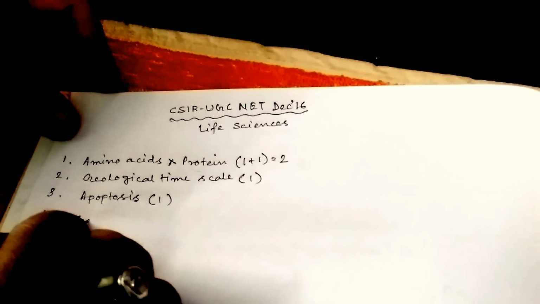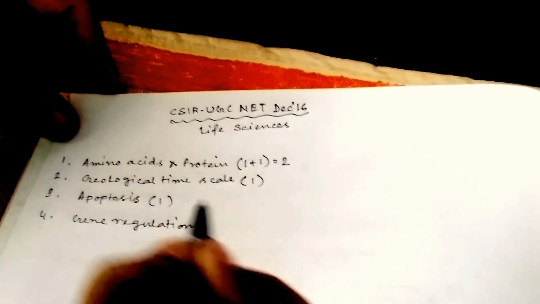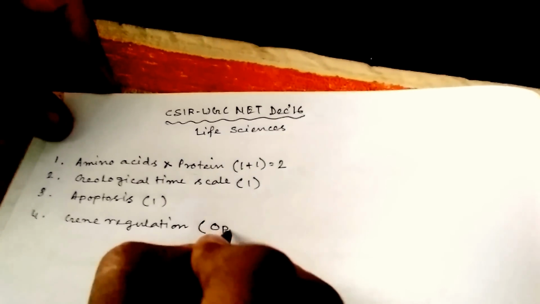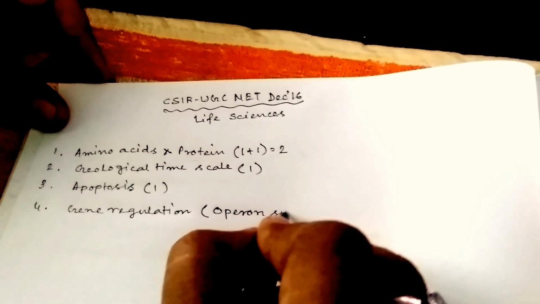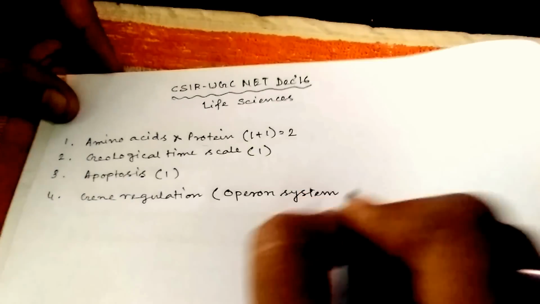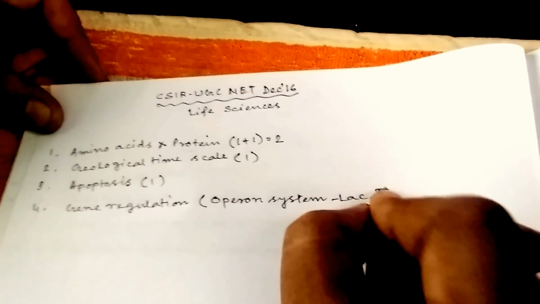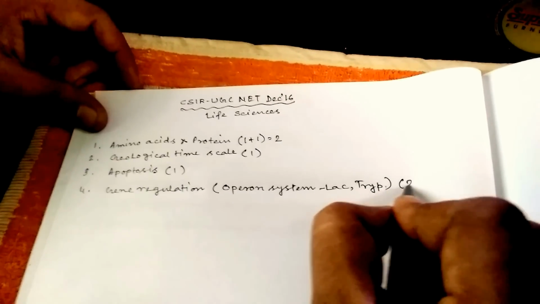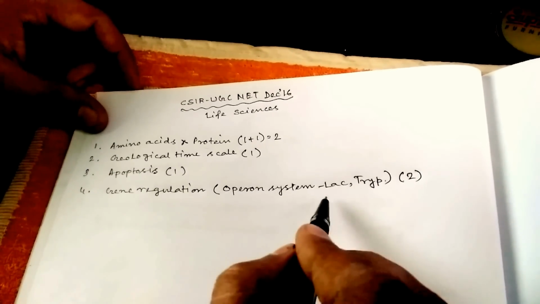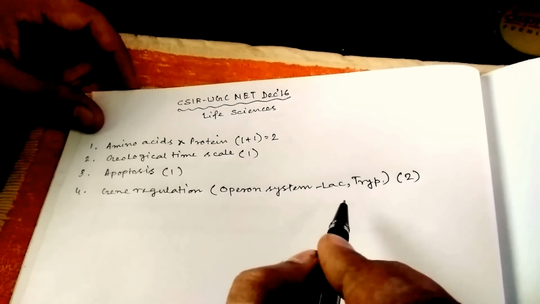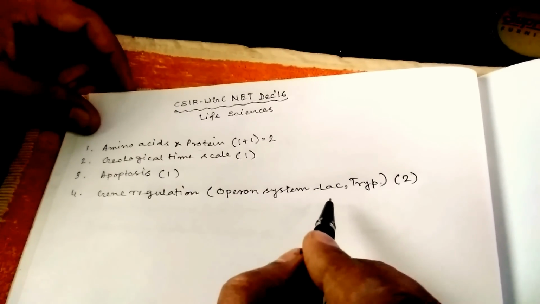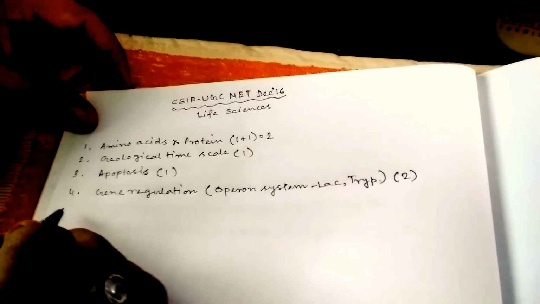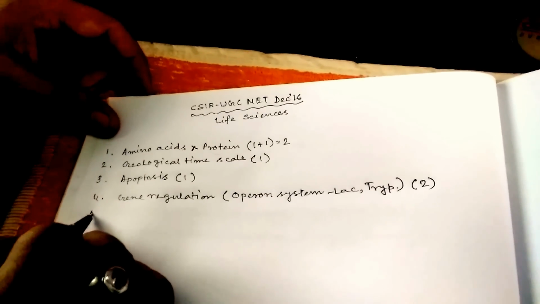Come to point 4, gene regulation. Gene regulation, I mean operon systems, particularly lac operon and tryptophan operon. You can get minimum two questions from it, one from lac operon and one from tryptophan operon, or two from lac operon, or each. So it is important.